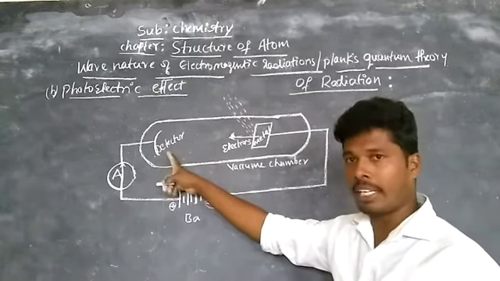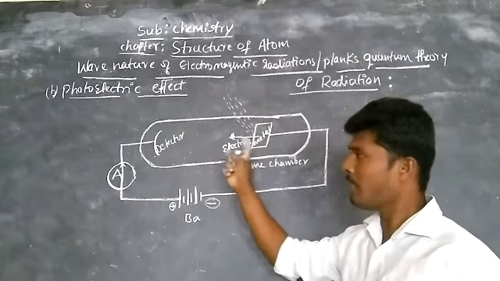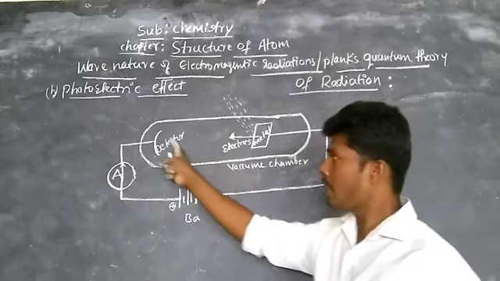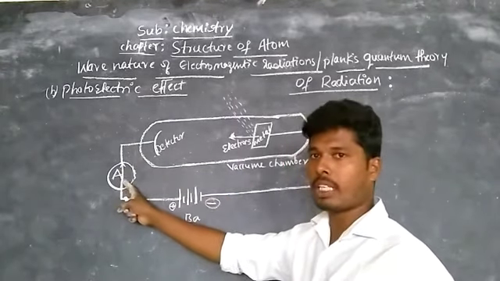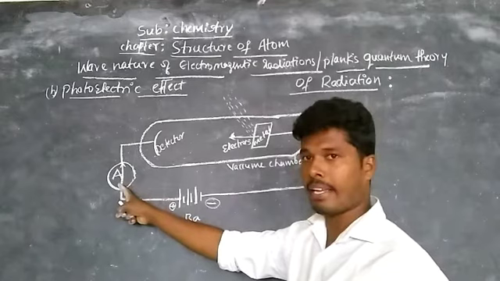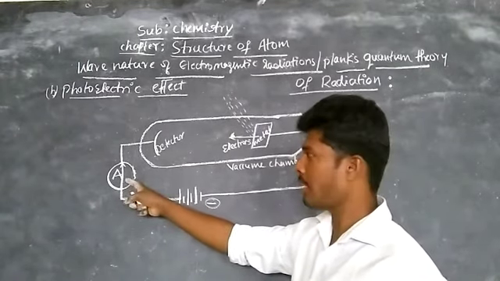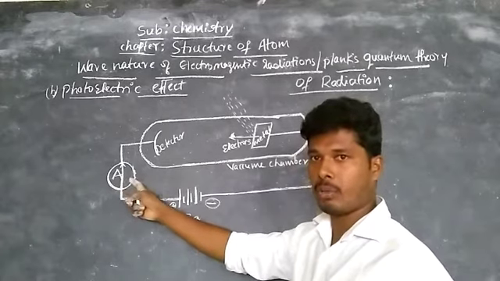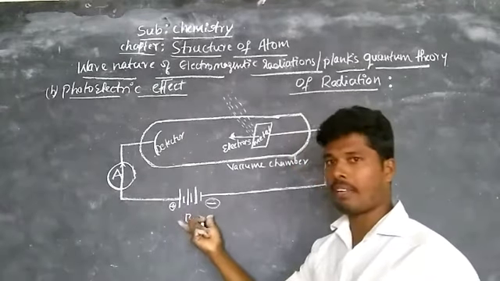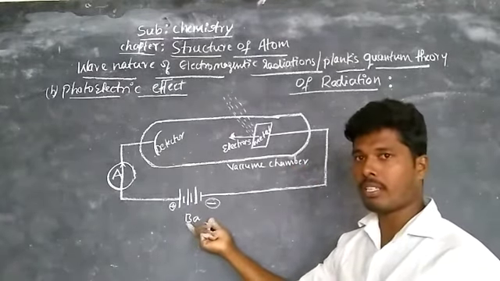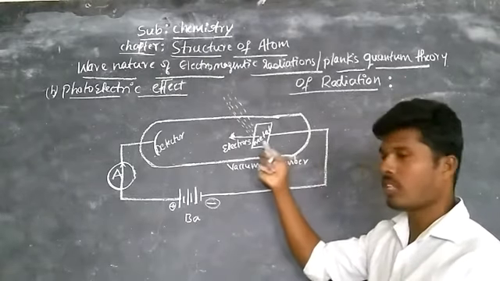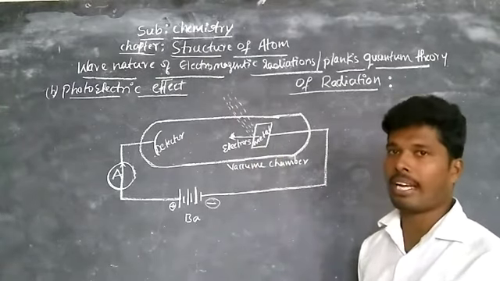This detector detects the electrons emitted from the metal surface, and it is connected to a meter called an ammeter. Here, writing A indicates amperes, meaning current in amps, and this is the battery. We are supplying electrical energy to the metal to eject electrons.